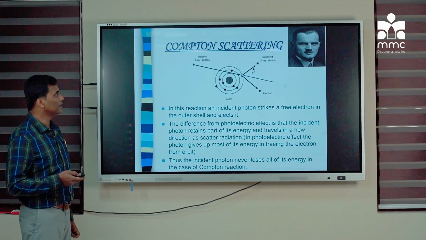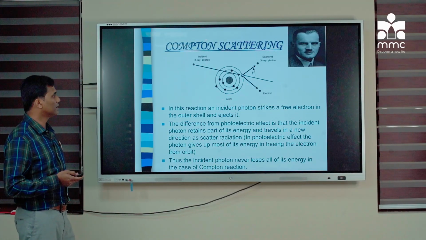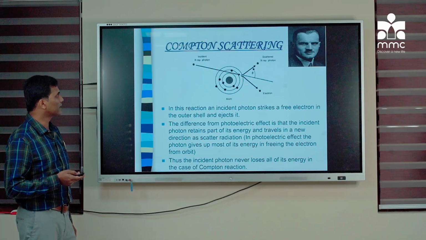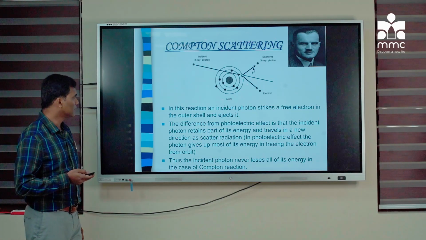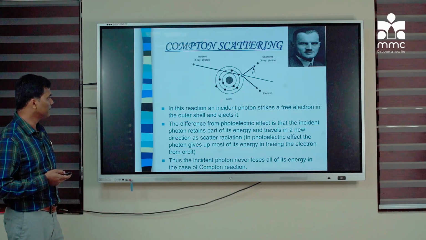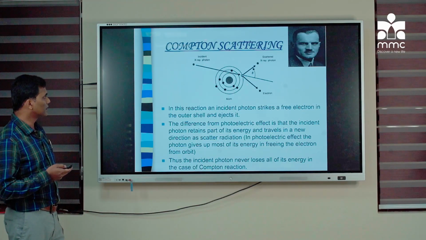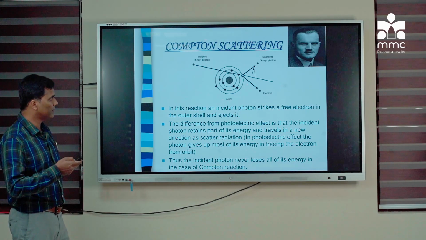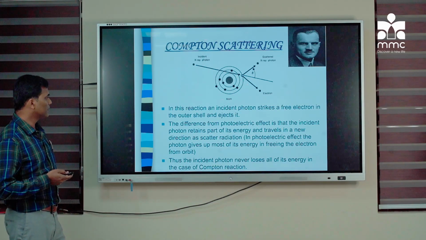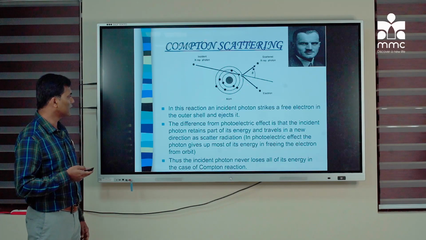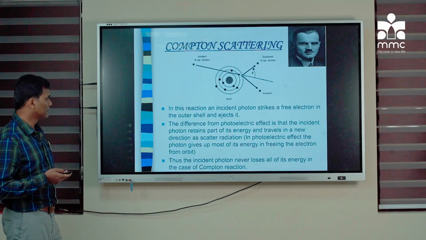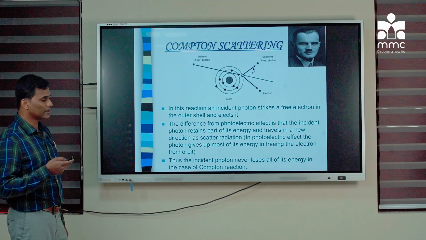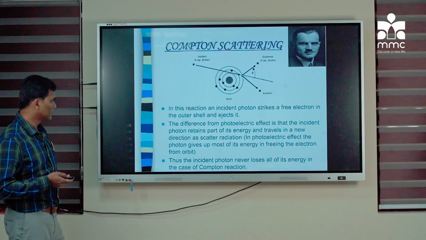So next, the most important interaction of the X-ray is the Compton scattering. Here what happens is the incident X-ray photon will hit on the free electron, the outer shell electron, thus displacing it out of the atom. The incident photon keeps on moving even though it may deflect to some extent. The difference from the photoelectric effect is that the incident photon retains part of its energy and travels in a new direction as a scattered radiation, whereas in the photoelectric effect, most of the energy is lost.